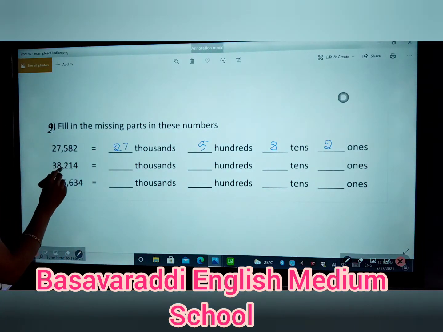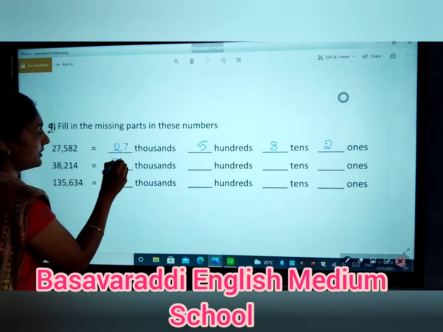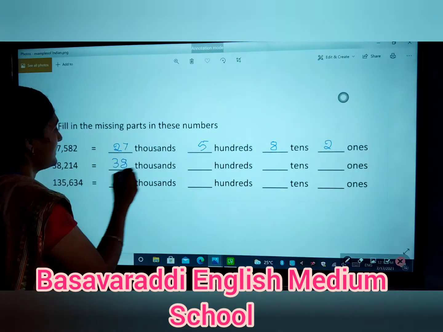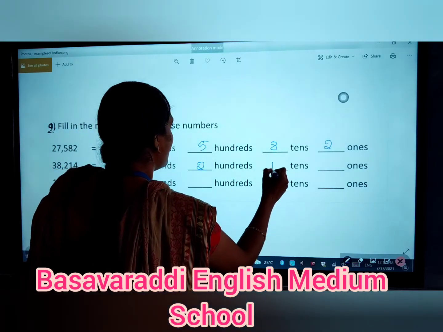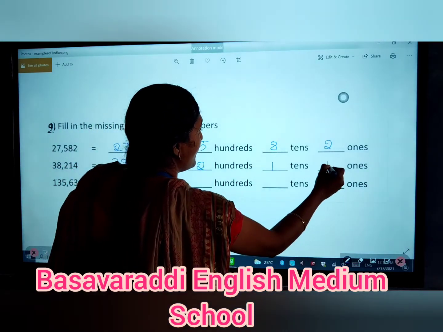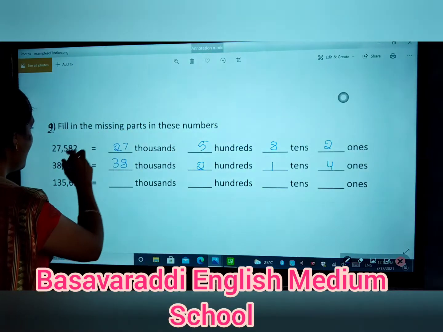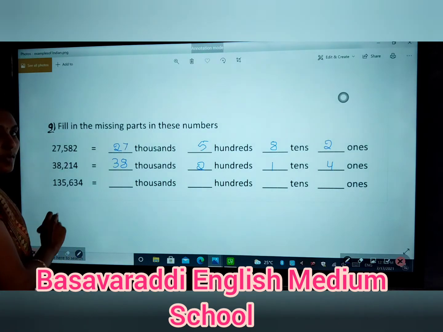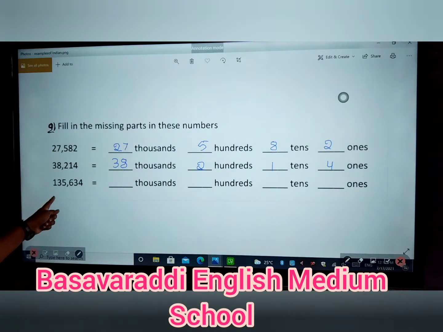The second question, 38,214. These 2 numbers, 38, come under the thousands place. Next, the 2 comes under the hundreds place. Then the 1 comes under the tens place. The 4 comes under the ones place. Okay, the last question in this main question is 135,634. The third example is under the international system.